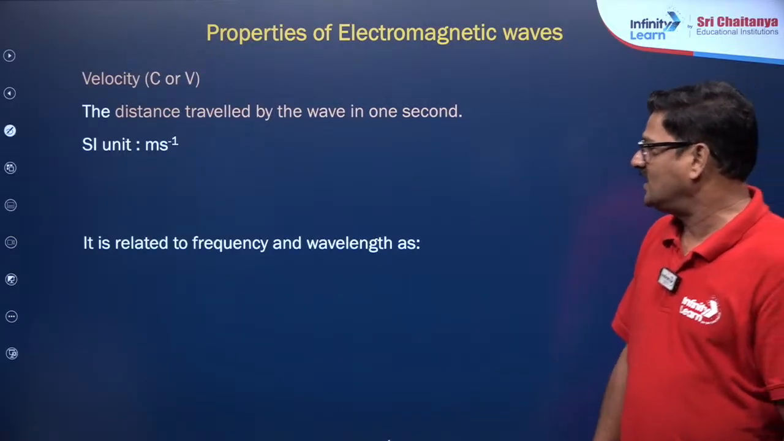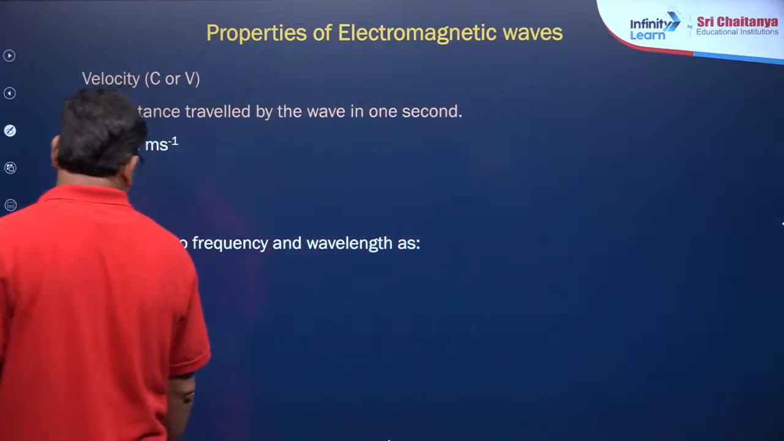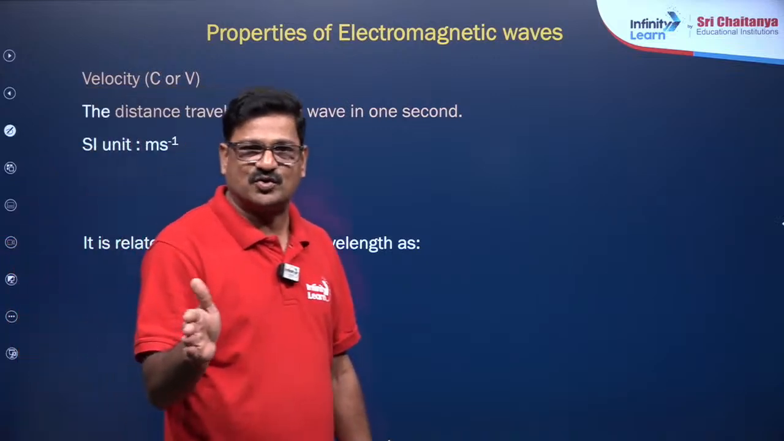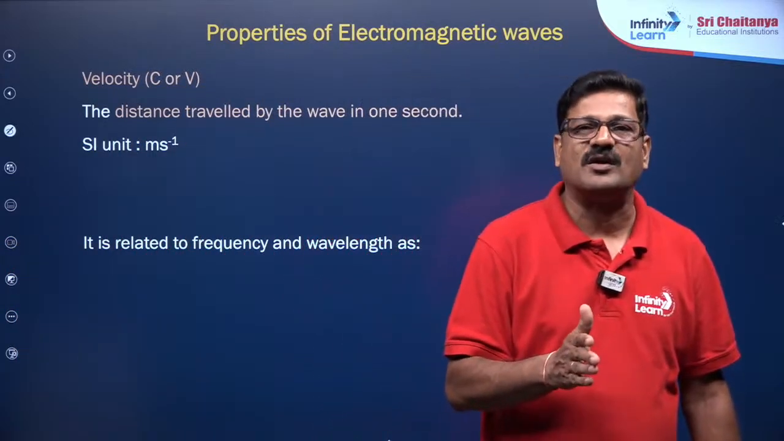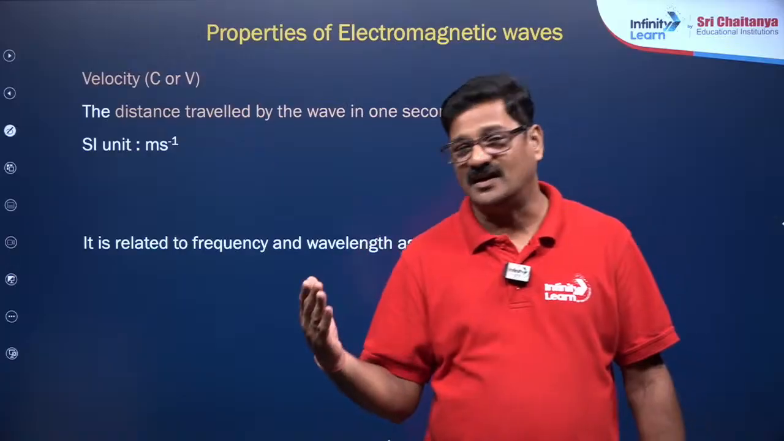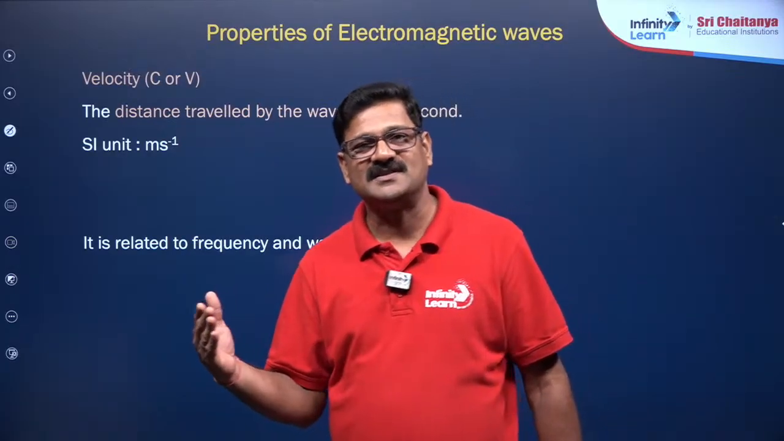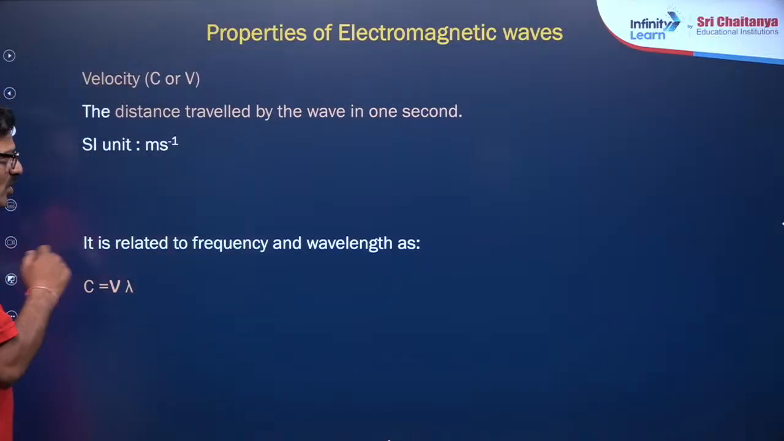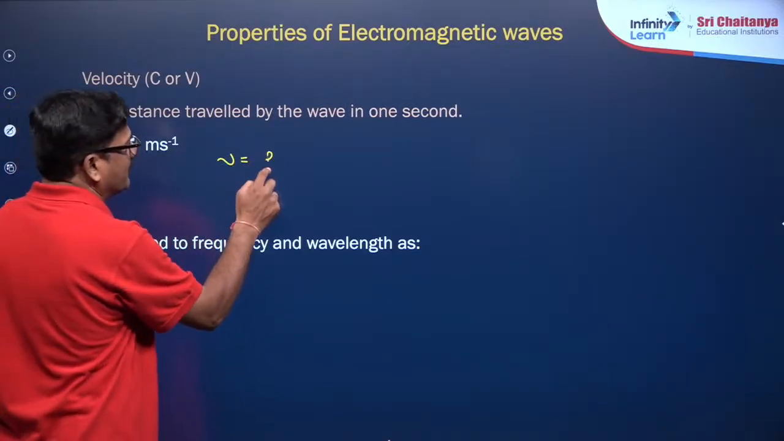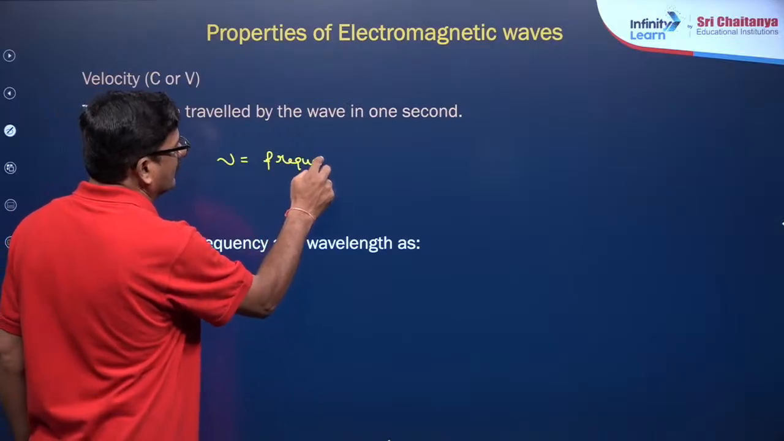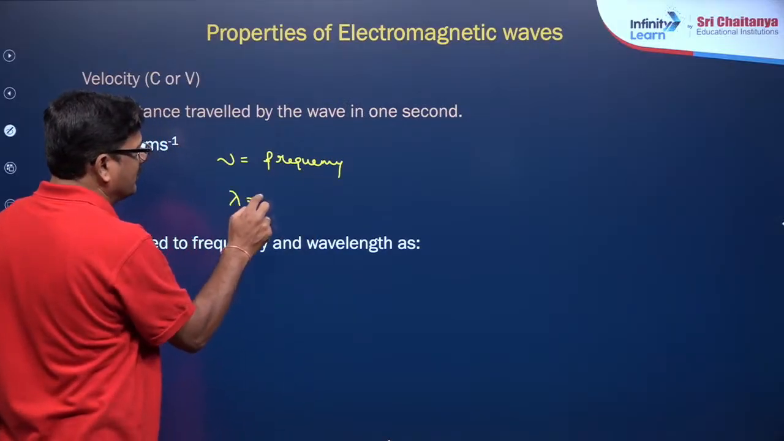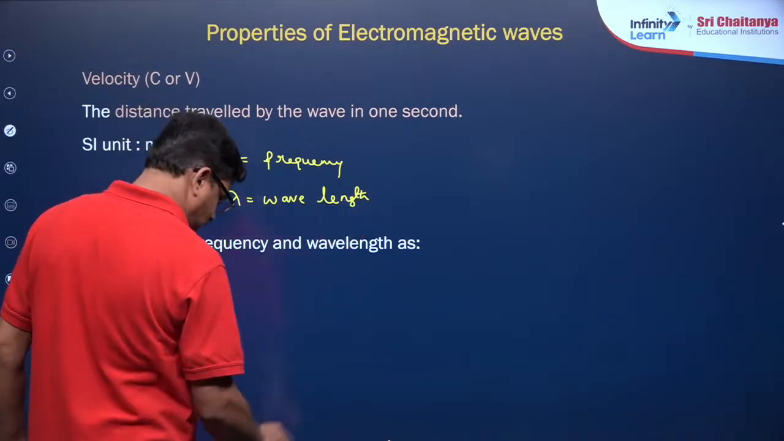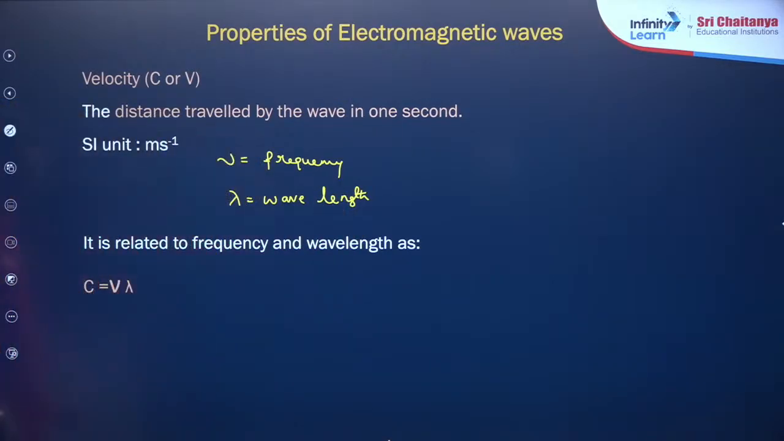And also it is related to the frequency and wavelength. What is the meaning of frequency? Frequency is nothing but the number of waves that pass through a point in a second. It is measured in hertz or second inverse. The frequency is given as nu, and the wavelength is given as lambda, and c is going to be nu lambda. Nu is frequency here, and lambda is wavelength here. Now nu is equal to c by lambda.